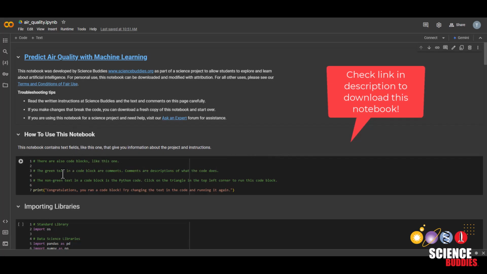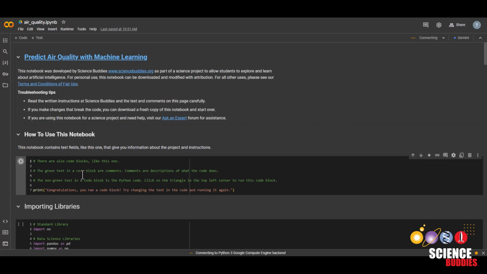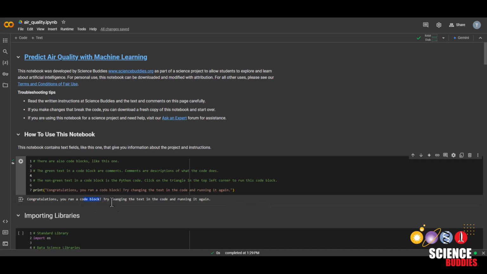As a quick review, remember that we can run each code block by clicking on this play button, or selecting the code block and then holding Command Enter or Control Enter. You can see the output, if any, here, and check if the code block has been run by this check mark here. Now let's go through the sections one at a time.